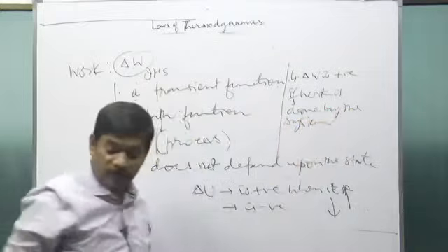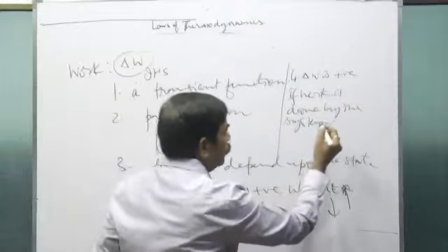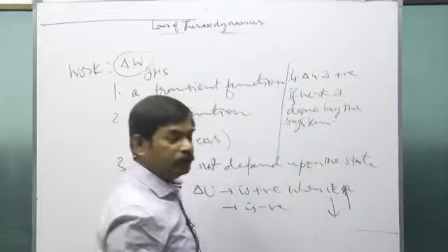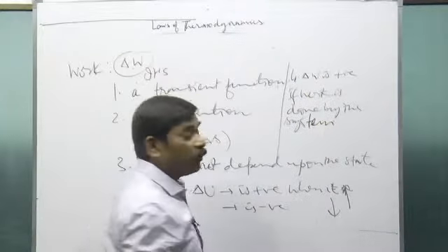If work is done by the system, delta W is positive. Is that clear?